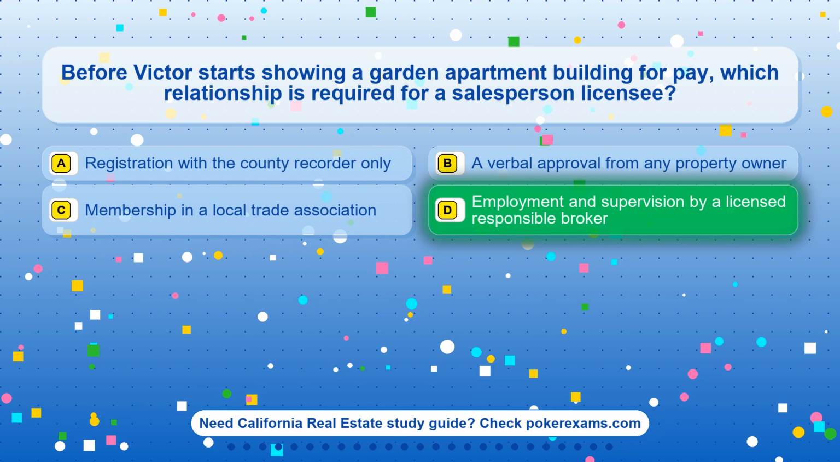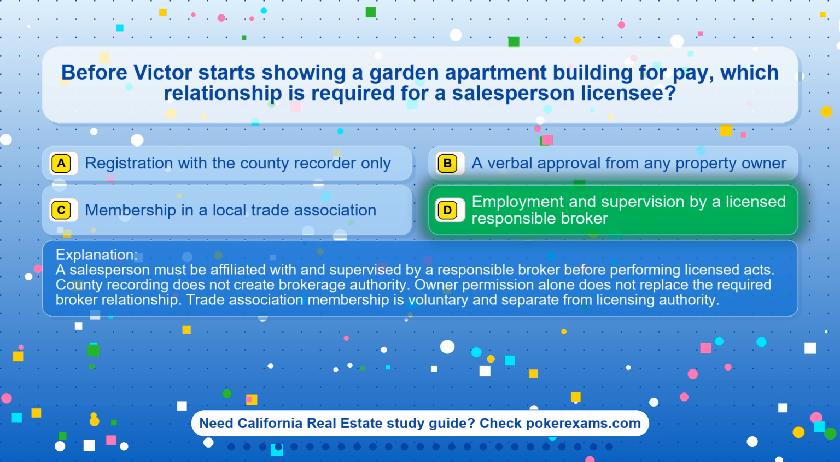The correct answer is option D. Employment and supervision by a licensed responsible broker. A salesperson must be affiliated with and supervised by a responsible broker before performing licensed acts. County recording does not create brokerage authority. Owner permission alone does not replace the required broker relationship. Trade association membership is voluntary and separate from licensing authority.